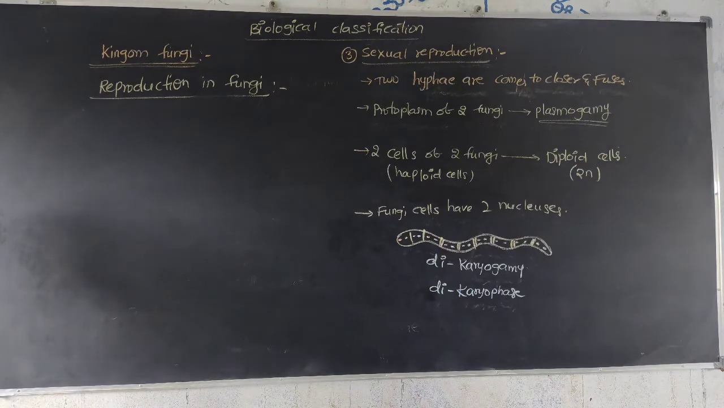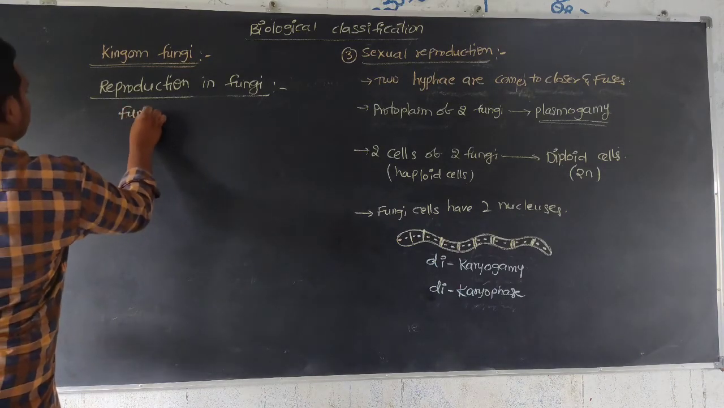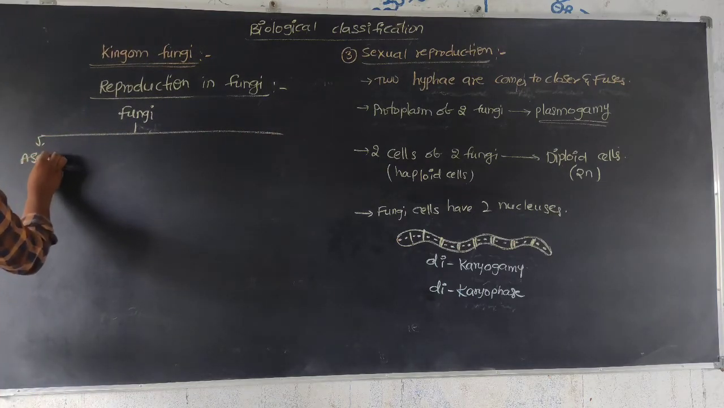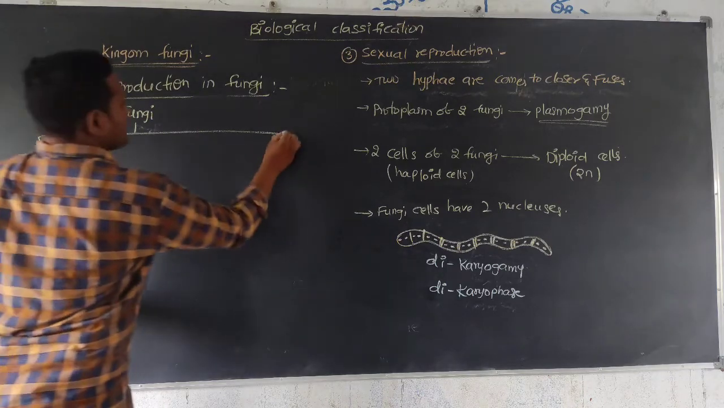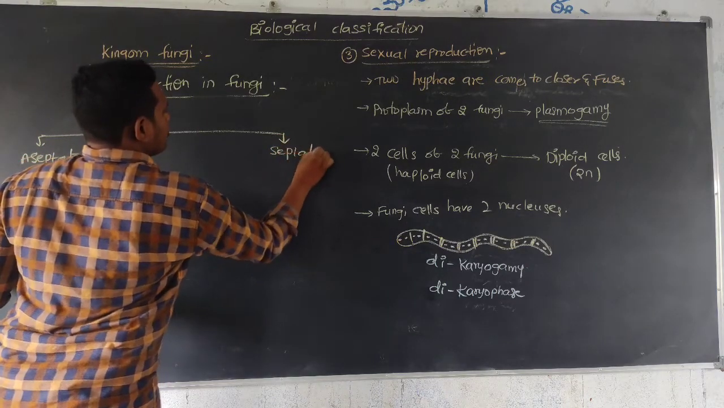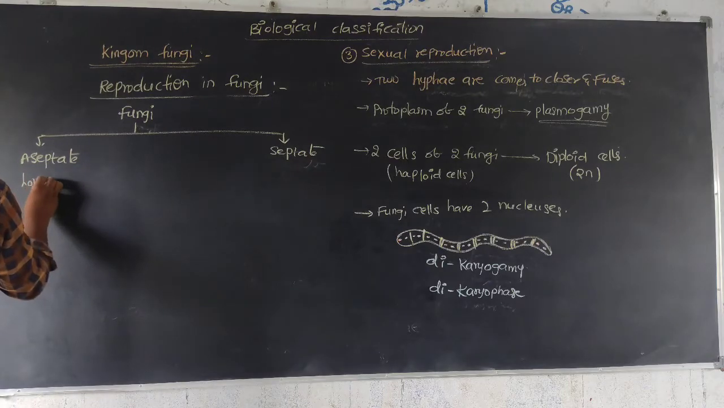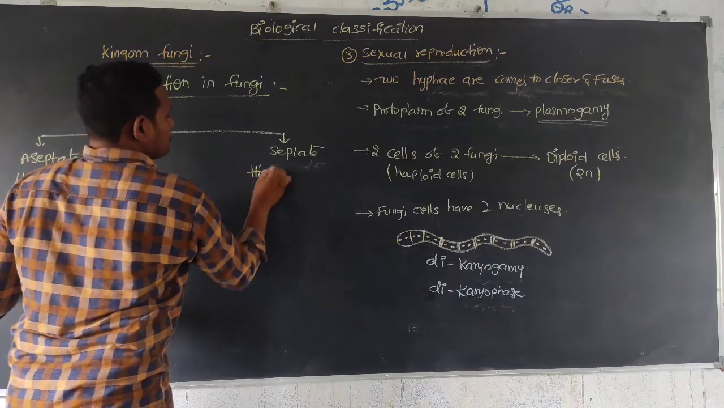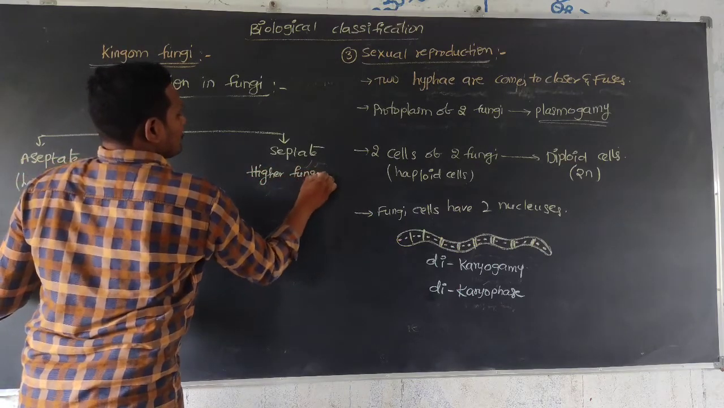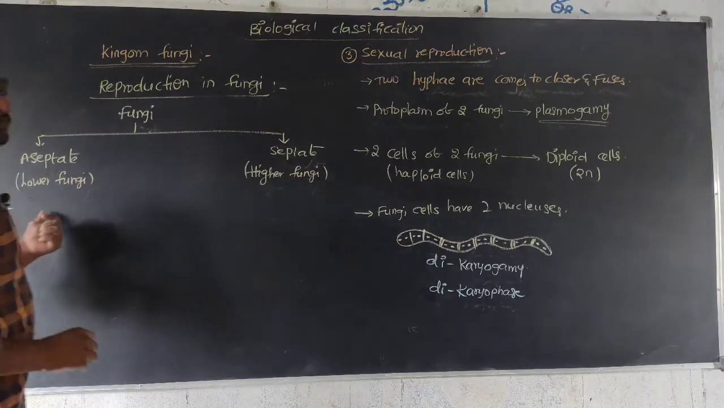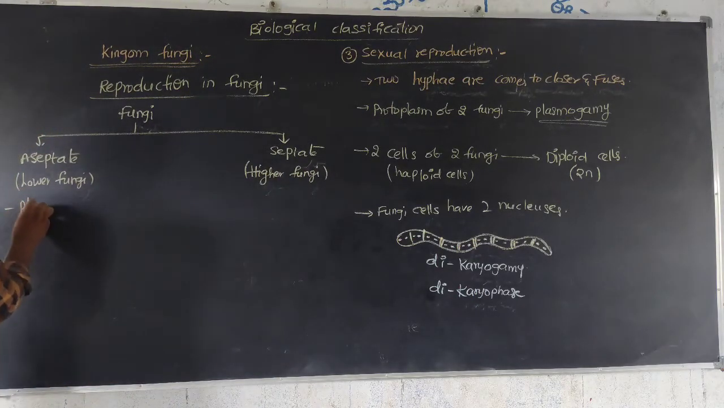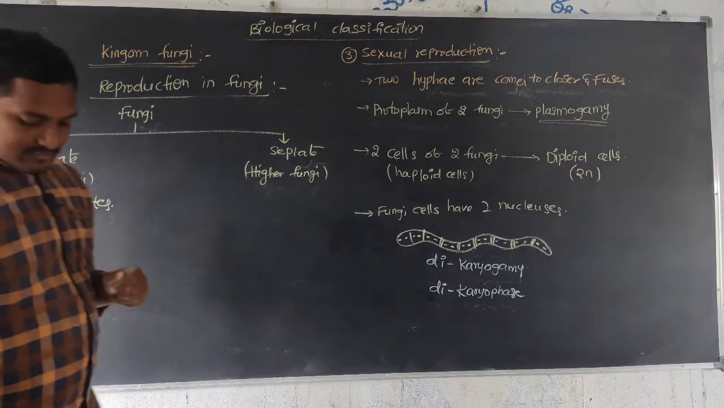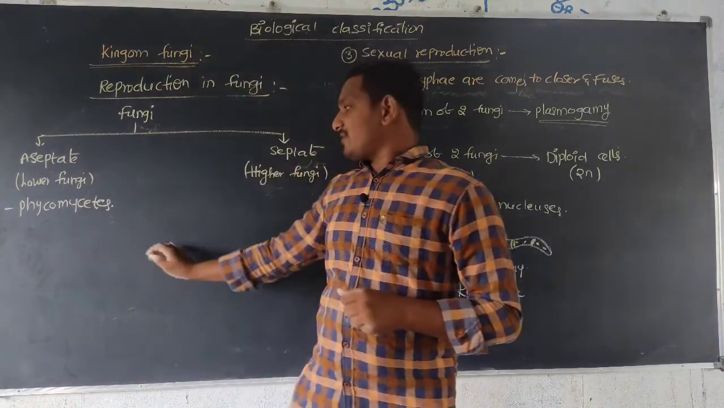Next, fungi is divided into two forms: aseptate and septate. Aseptate is the lower fungi, and septate is the higher fungi. The lower fungi are kept in the class of Phycomycetes.